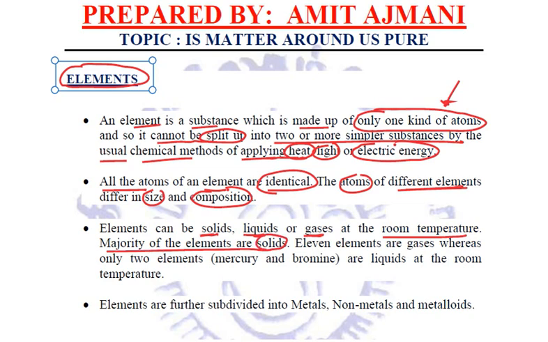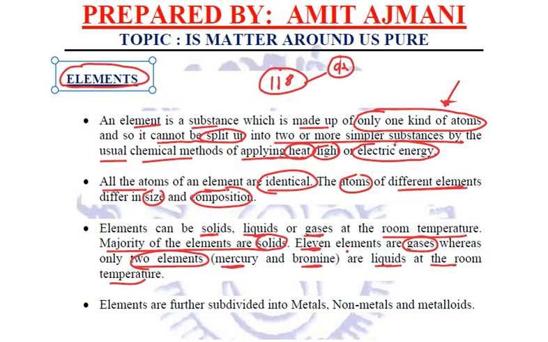The majority of the elements are solid. 11 elements are in the gaseous state, right? Like oxygen gas or hydrogen gas or neon or argon, right? And only two elements, that is mercury and bromine, are liquids at room temperature. As per what we have already found out, we are till now aware of 118 elements, and out of these 118, 92 elements occur in nature.